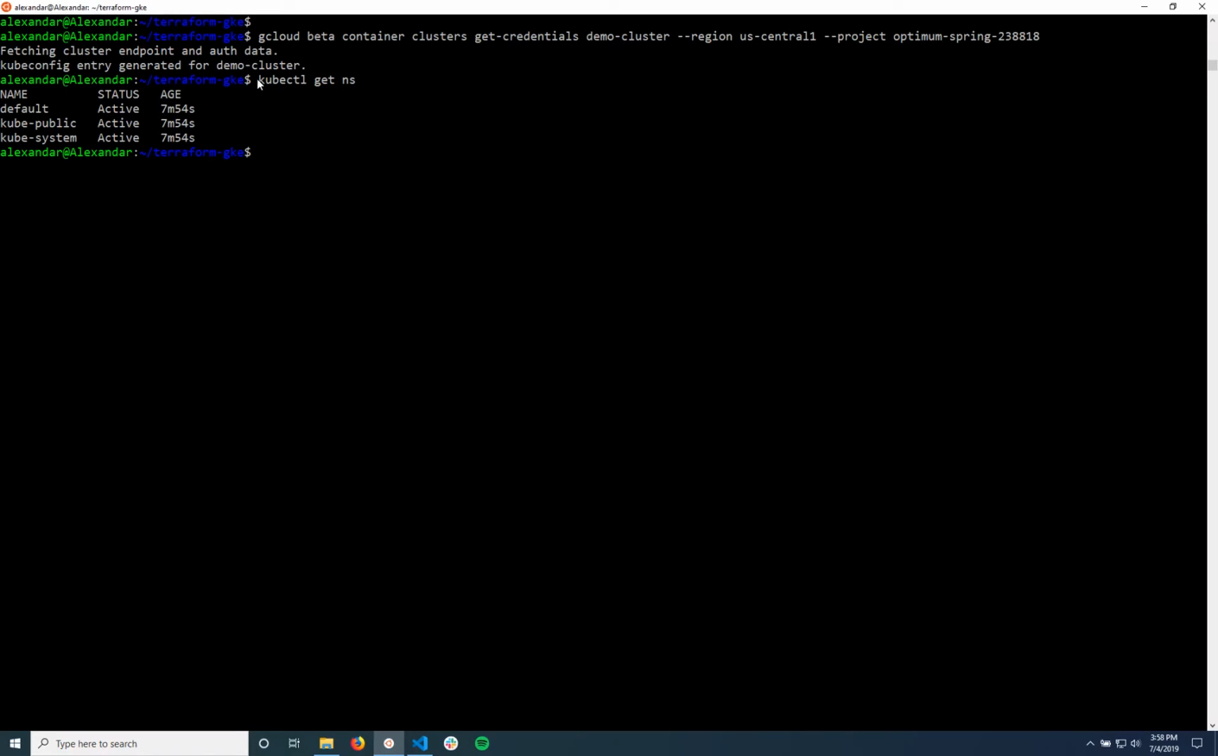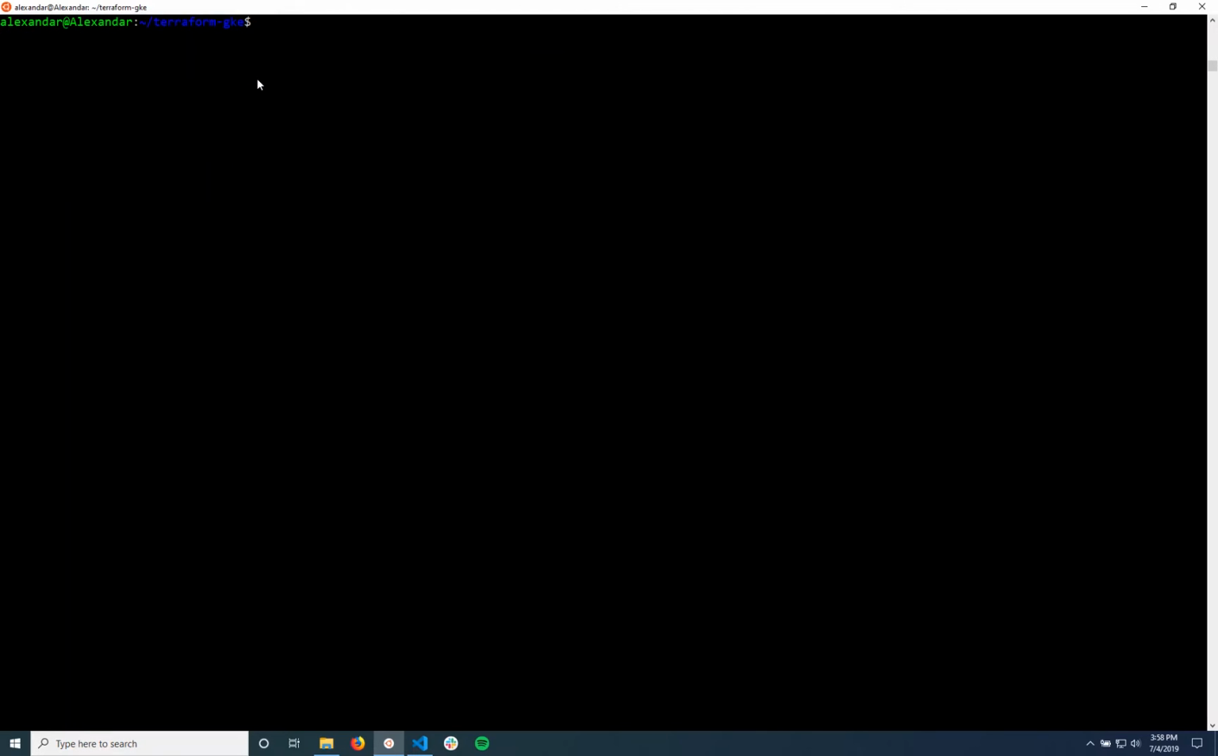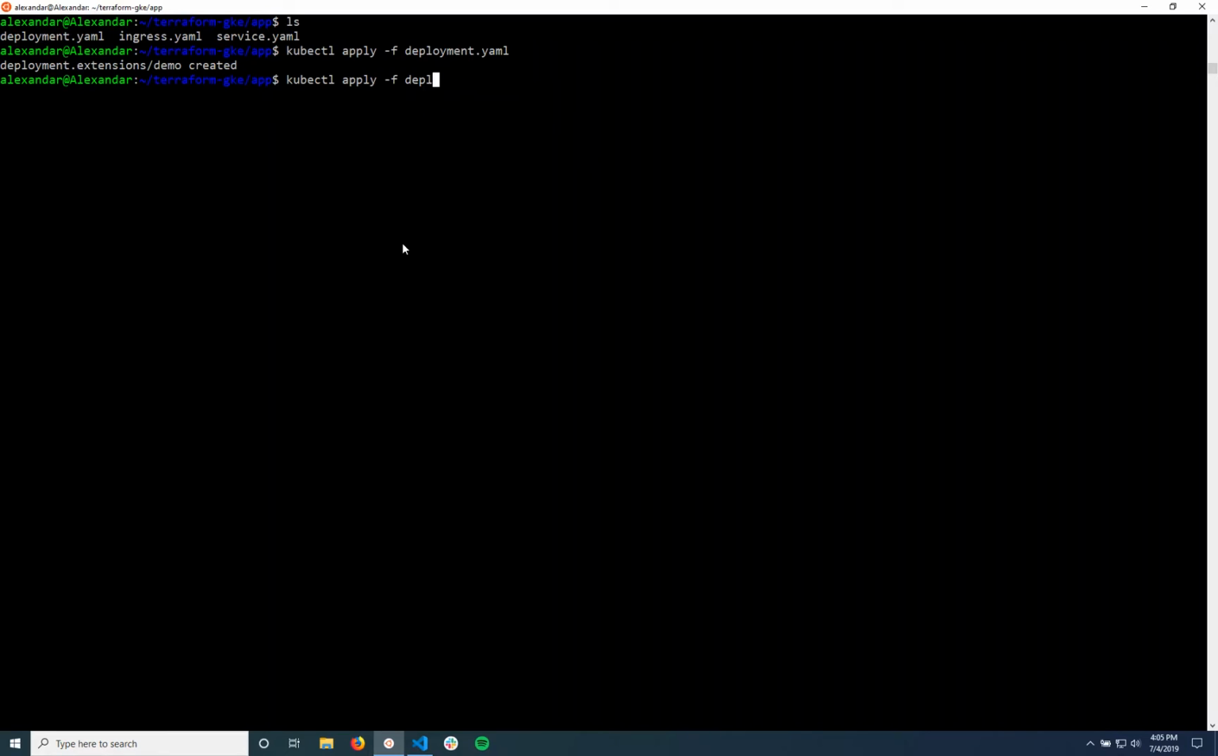And now we can actually, if we want, add an application to our cluster. So we can go ahead and do that next. Let's go into the app directory here. There's a few different files here. We're going to apply these and then I'll go through each of them. So you can just do, if you're using kubectl, apply -f, and then we can do the deployment. We can do the service.